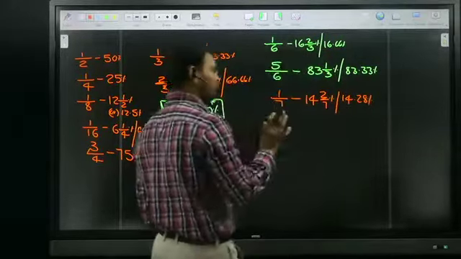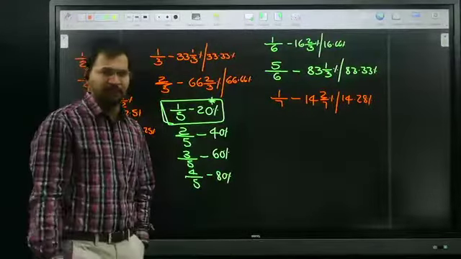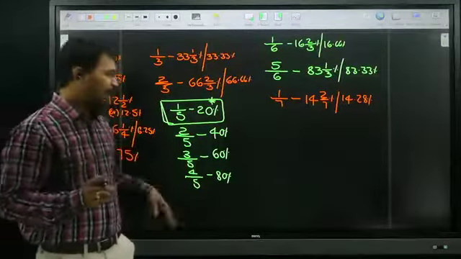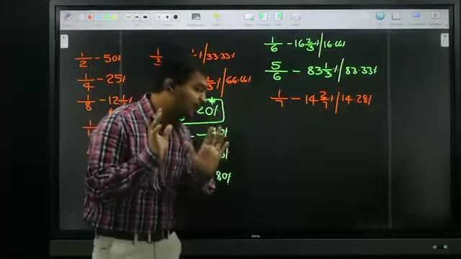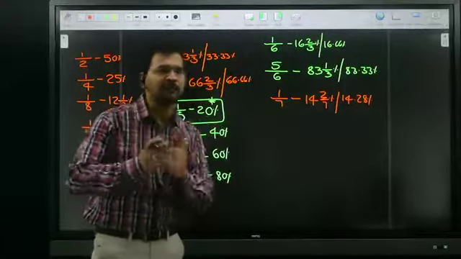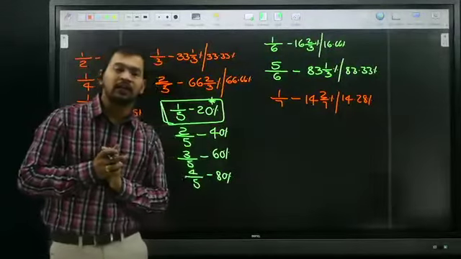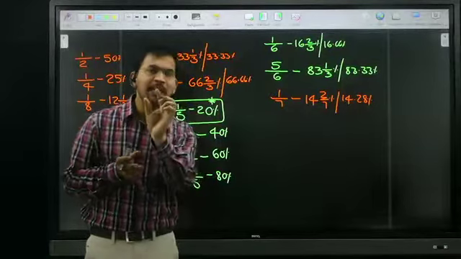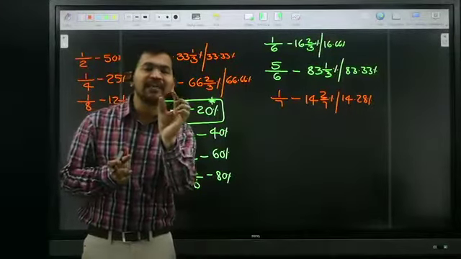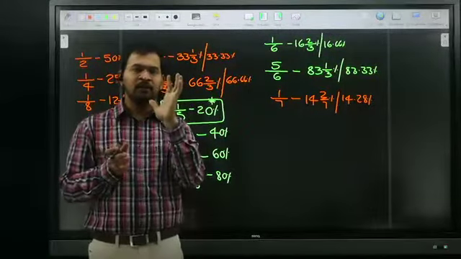It's very important. Simply remember, whenever 7 is in the denominator, 14 multiples are coming. So 1 by 7 is a fraction. If you multiply it with 100, 1 by 7 into 100.